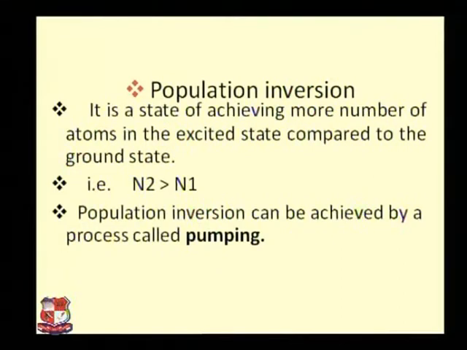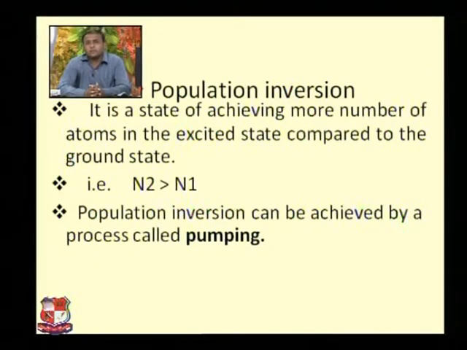It means N2 greater than N1, where N2 is the population of the second state and N1 is the population of the first state. If you want lasing action to take place, then N2 must be greater than N1. Now, how can you achieve this population inversion?